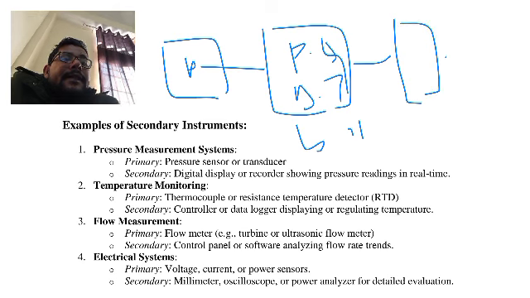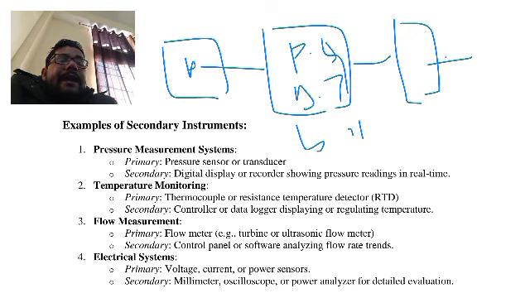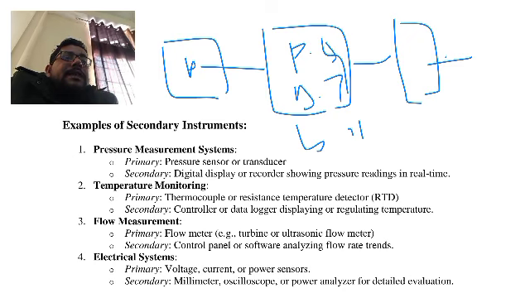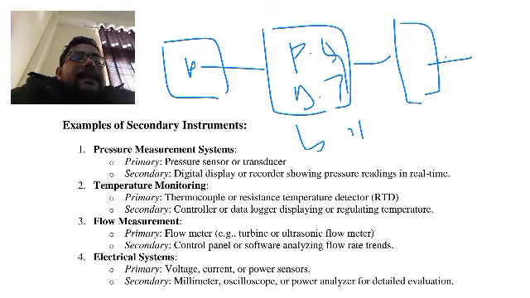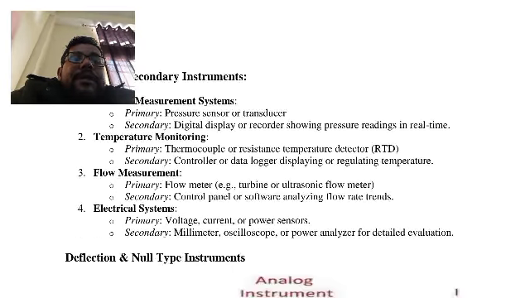Then this displacement is given to the secondary instrument, which can be an LVDT, which converts displacement into voltage. Then signal conditioning, recording, and controlling all come in here, so that we can use it for controllers. In this way, this is an example of pressure measurement. Next are temperature measurements.